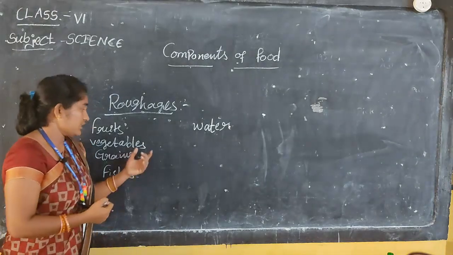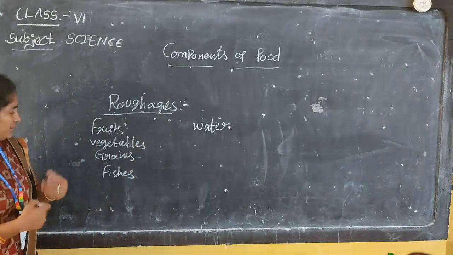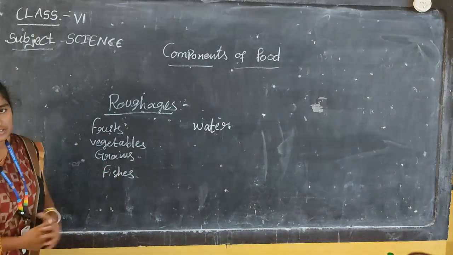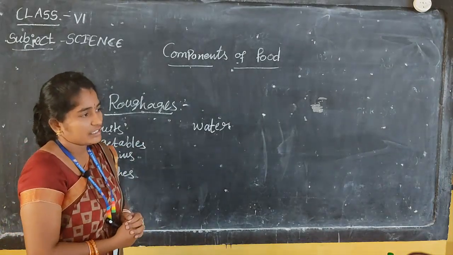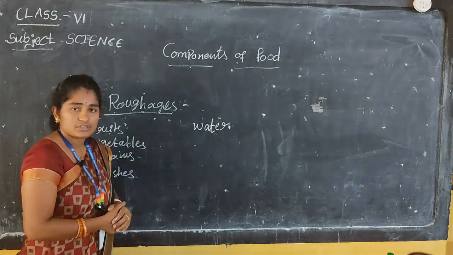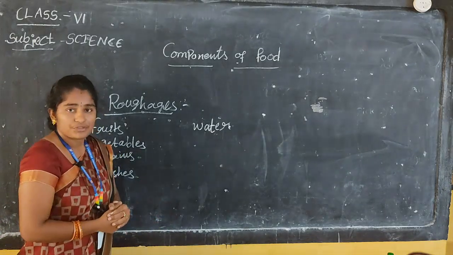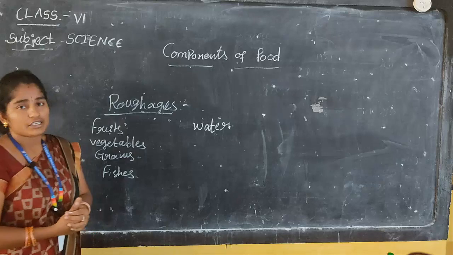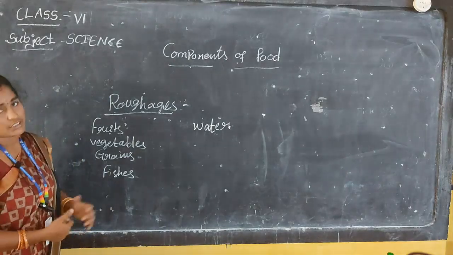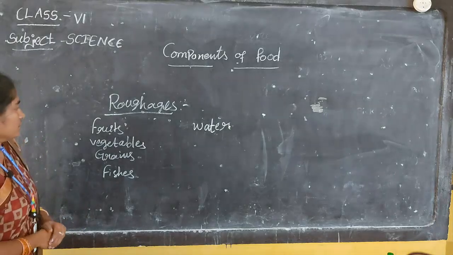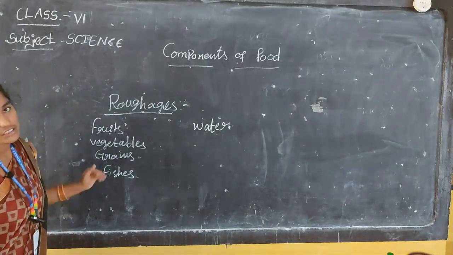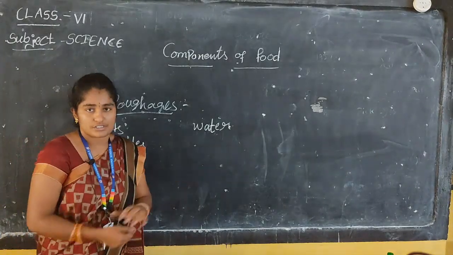Whatever the grains, we eat different types of grains daily, like red gram today and moong dal tomorrow. Next, fishes. Fish is also one type of roughage we take. These types of roughages balance our diet.